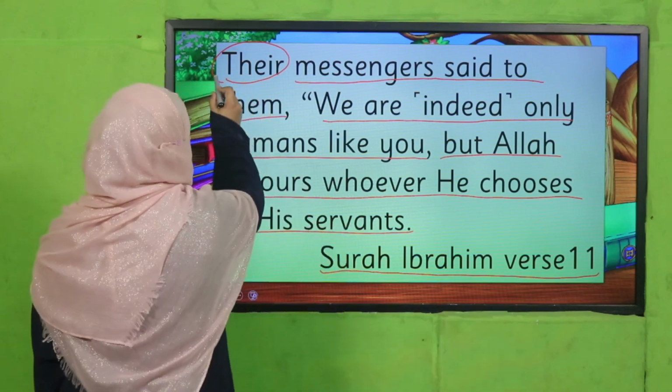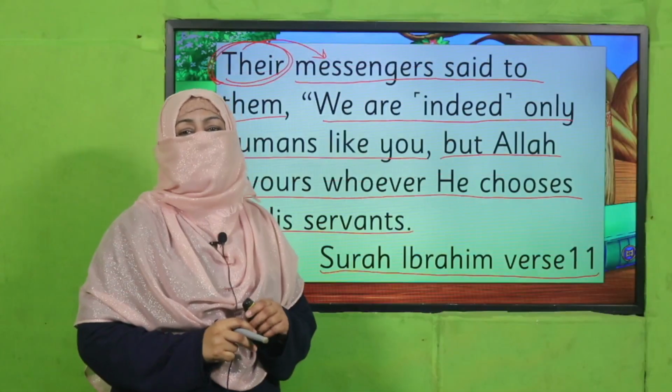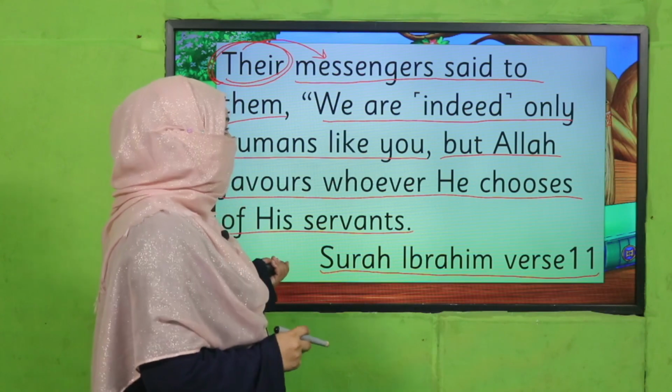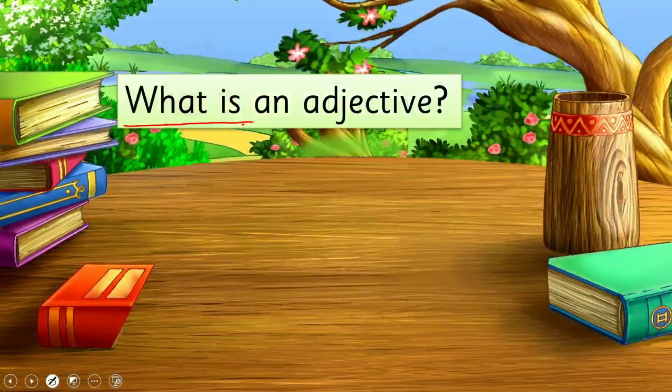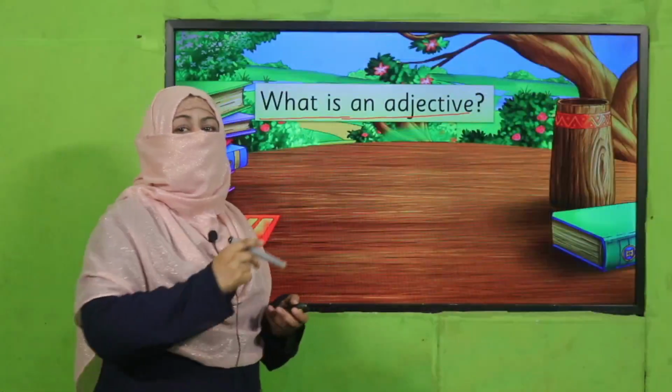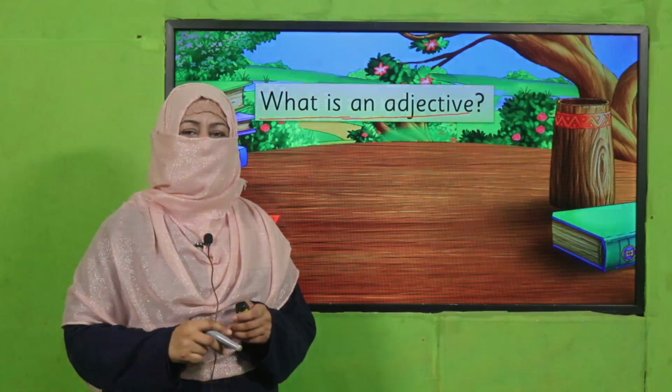Now look at this word, their messengers. So such type of words are known as possessive adjectives. How do we do it? How do we select it? We are going to learn today. First, you tell me, what is an adjective? We have learned about it. So pause the video, answer this question to your teacher, and then come back.